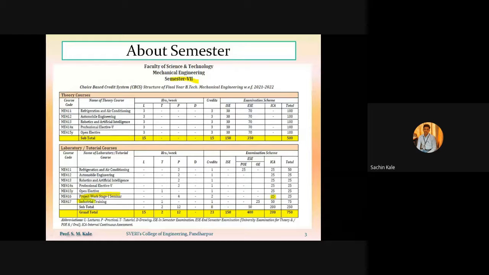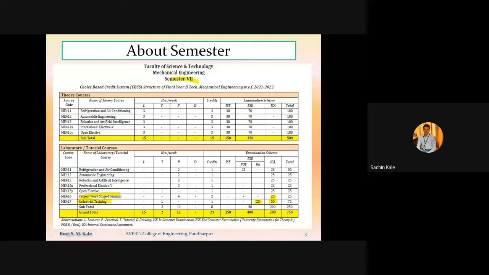The last head in this curriculum is the industrial training. As per our university curriculum, there will be one month of industrial training. For that industrial training, there will be one external oral of 25 marks, and for the report you are going to submit, there will be 50 marks of internal continuous assessment.